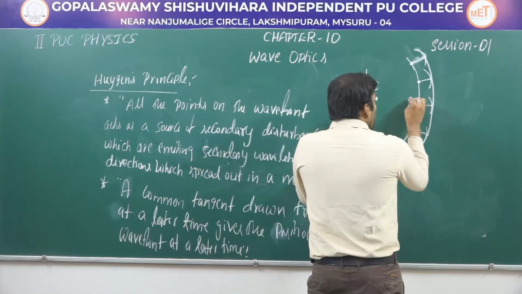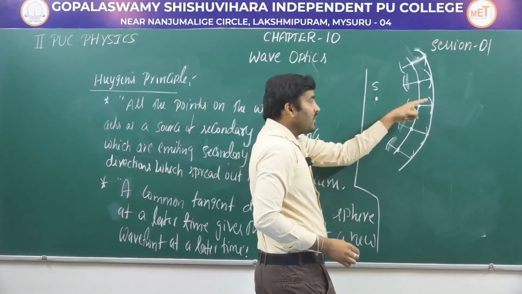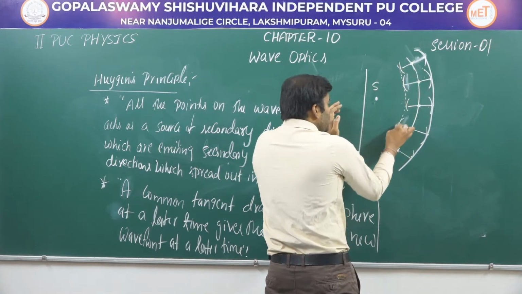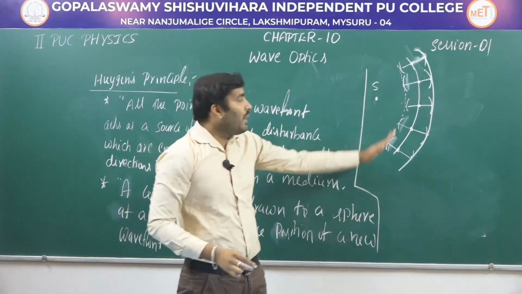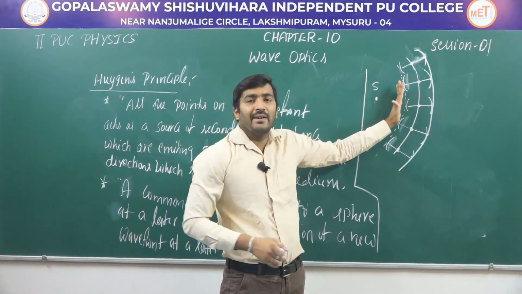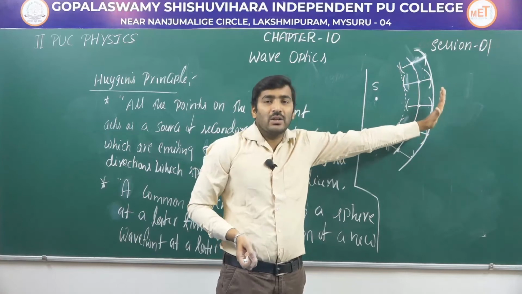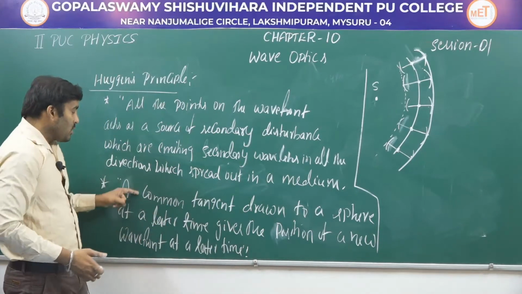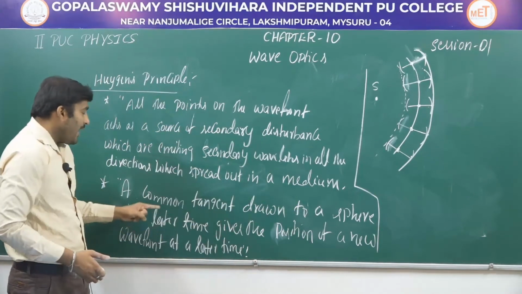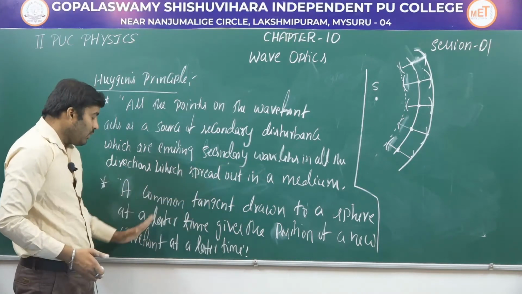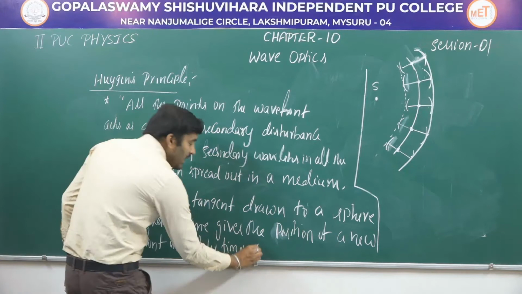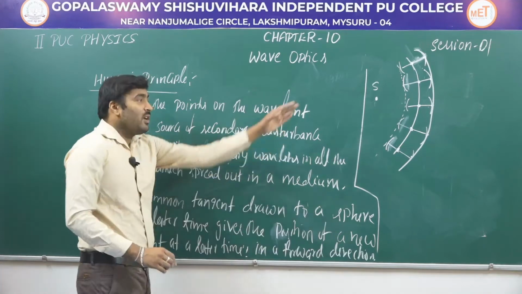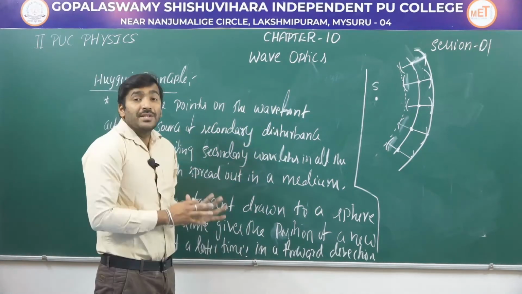And we can draw here also, correct? Here also we have spheres for the same sphere in the back wave. So here also you can draw a common tangent which gives the position of a wavefront, but this concept is excluded by the Huygens principle. So only in the forward direction can we draw the position of a new wavefront. That is what the theory says. So a common tangent drawn to the spheres at a later time gives the position of the new wavefront at a later time in the forward direction only. We cannot consider the back wave there. This is nothing but the Huygens principle.